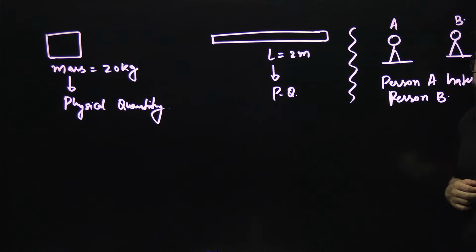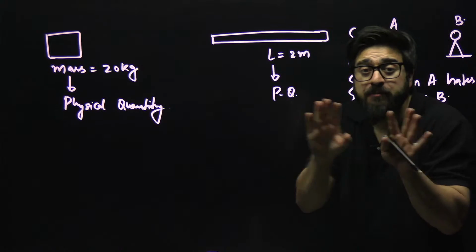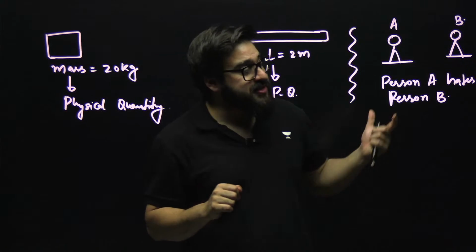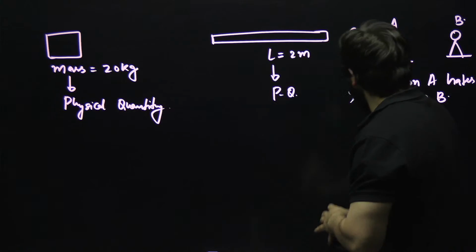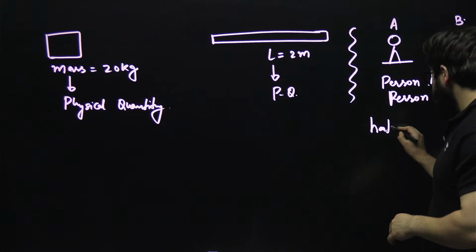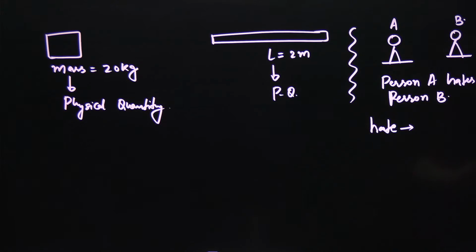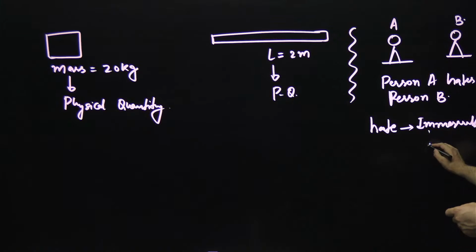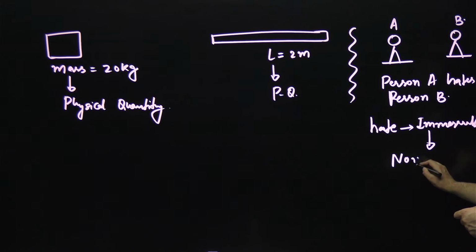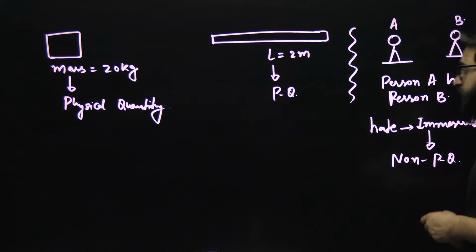We cannot say this person A hates person B 20 meters. So we cannot measure this hate. You can't say 20 kg hate, 20 meter hate. So this hate is immeasurable. So those quantities which we cannot measure are called non-physical quantities.